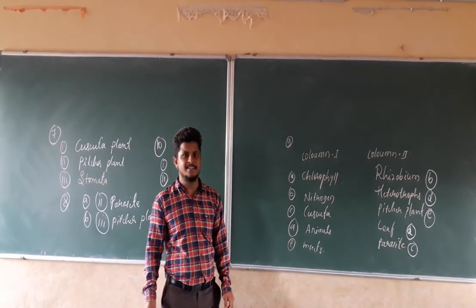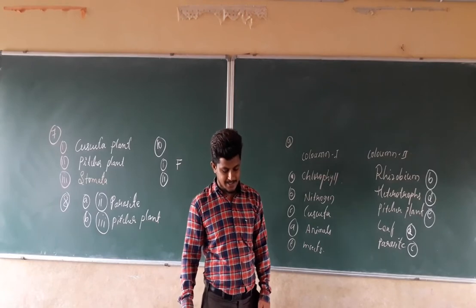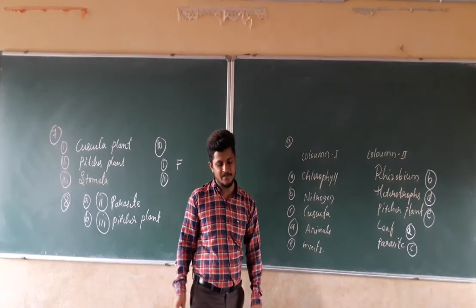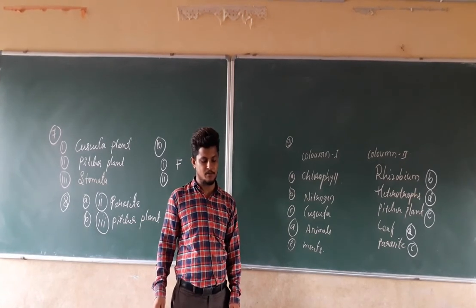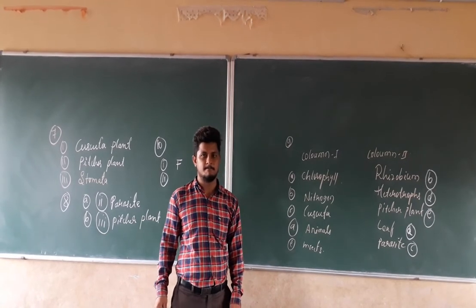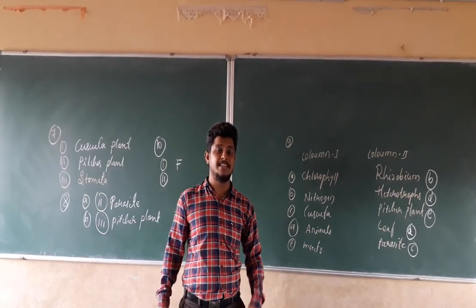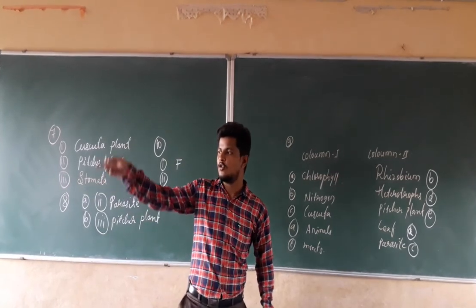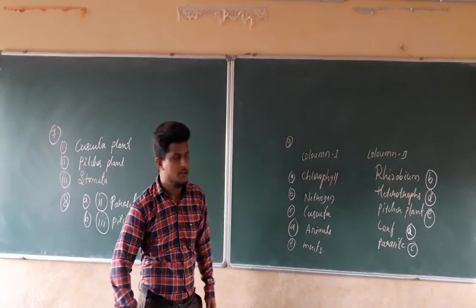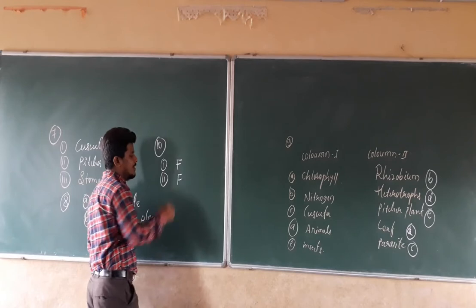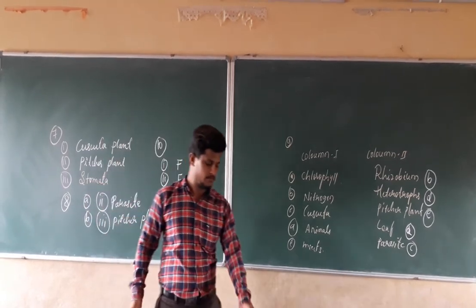And what is the second statement? Plants which synthesize their food are called saprotrophs. Is it true or false? Plants that synthesize their own food are known as autotrophs, but saprotrophs are those plants which depend on the dead decaying matter. So the answer for the second statement will also be false.